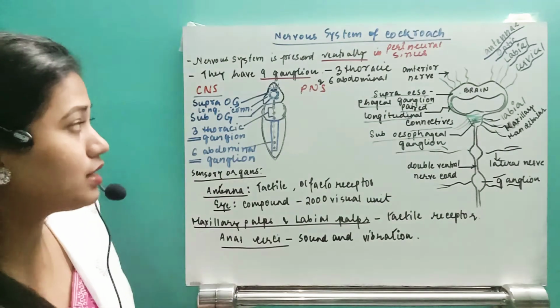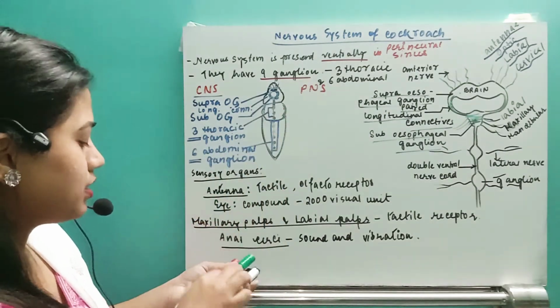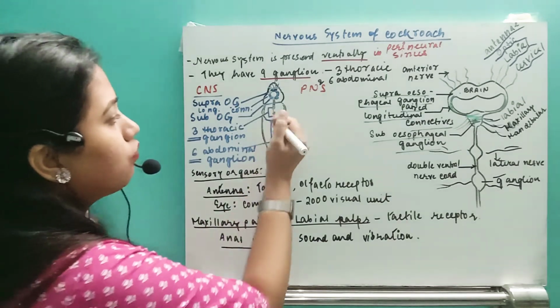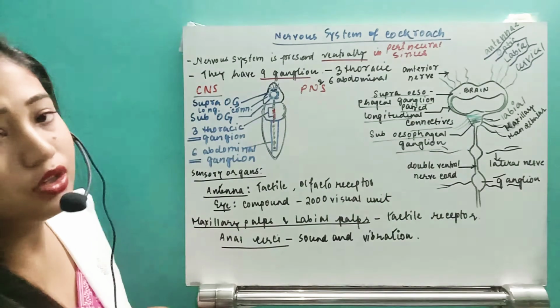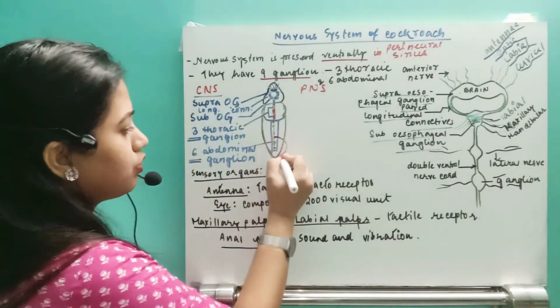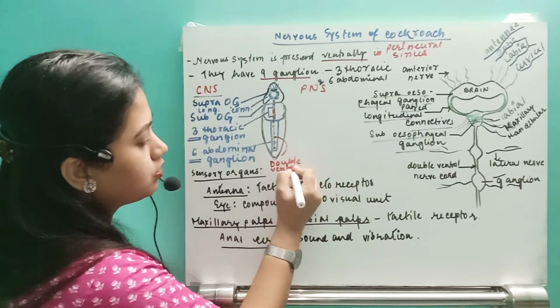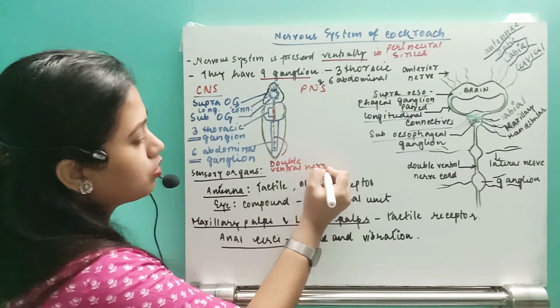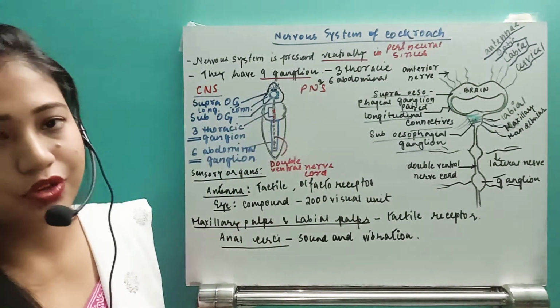And to connect each ganglion, what do they have? See, to connect each ganglion, they are going to have the double ventral nerve cord. So they are going to have the double ventral nerve cord, right? Remember that. So this makes the central nervous system.